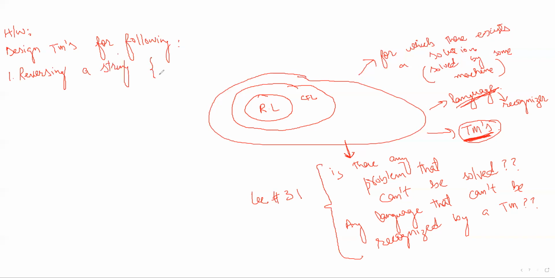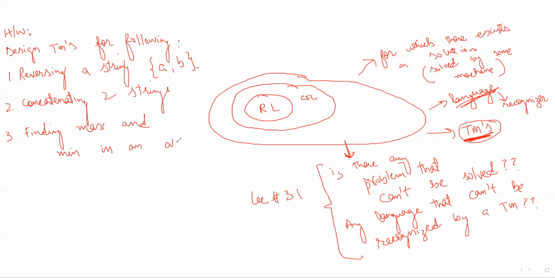The string may be formed only of A and B. Second, concatenating two strings. And the third is finding the maximum and minimum in an array. So you have to design Turing machines for these problems.